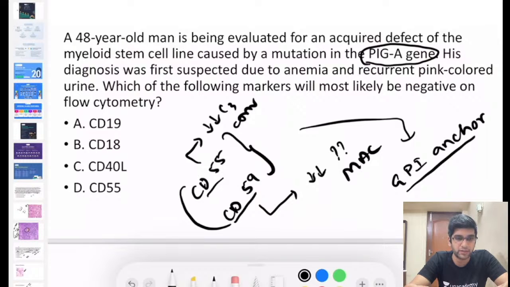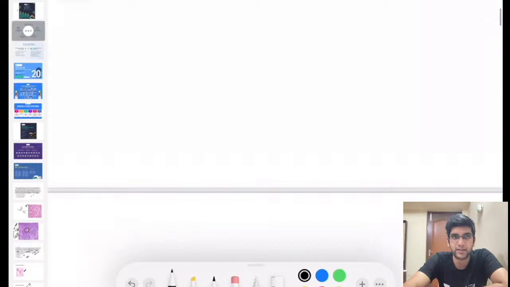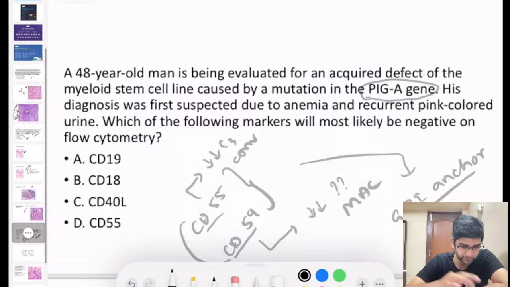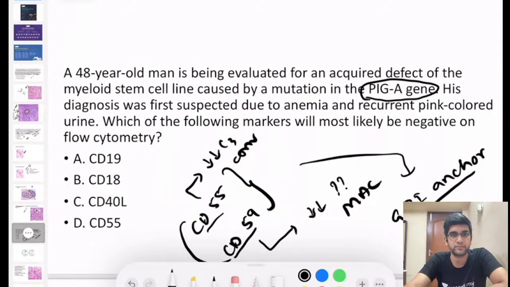I'm going to ask you a question. Listen carefully and answer. Which chromosome is the PIGA gene seen on? That's a known question. I'm sure you know the answer for that. It's seen on chromosome X, right? It's a gene seen on chromosome X. Fine.